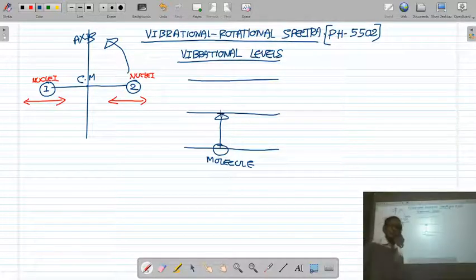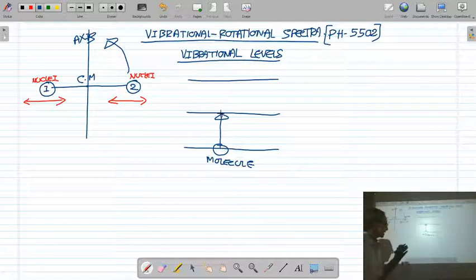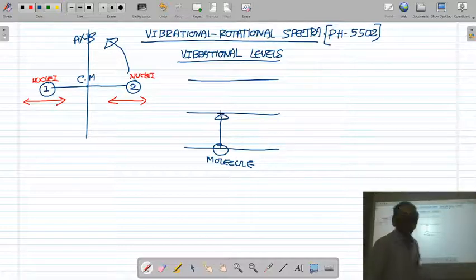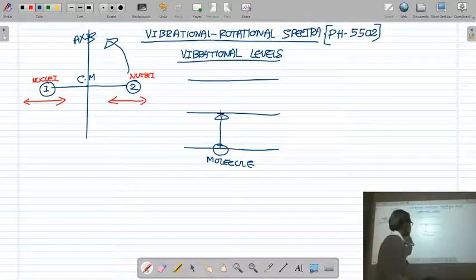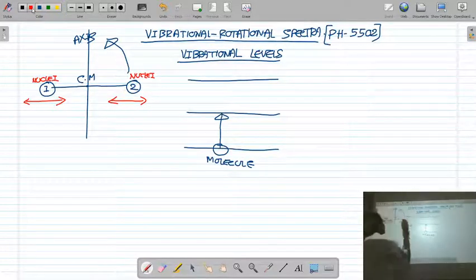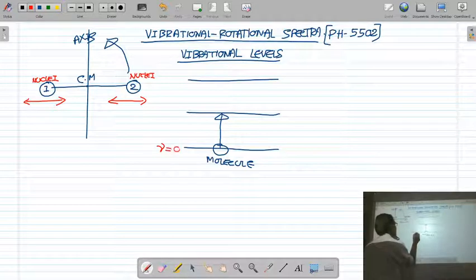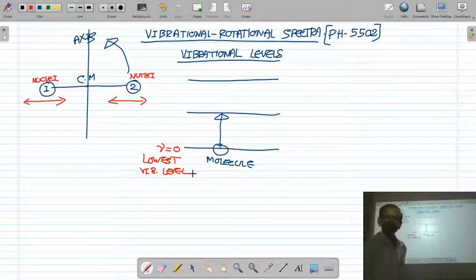As you know, in the rotational spectra, the rotational quantum number is denoted by J. Here, the vibrational quantum number is denoted by nu. This is the lowest vibrational level, for which nu is equal to 0.